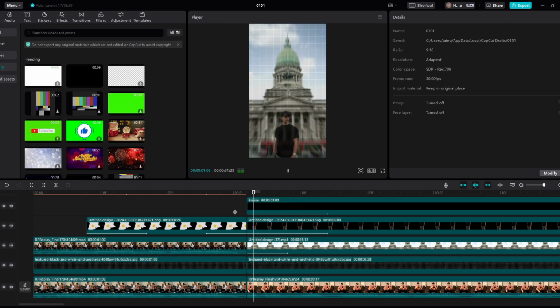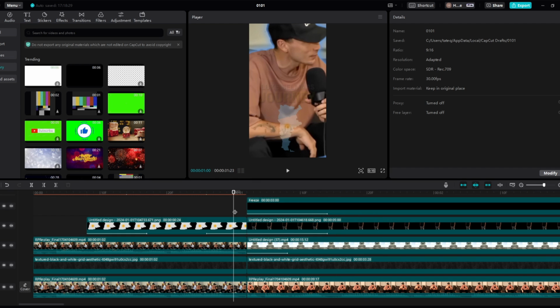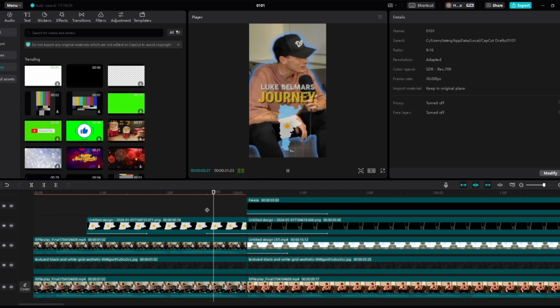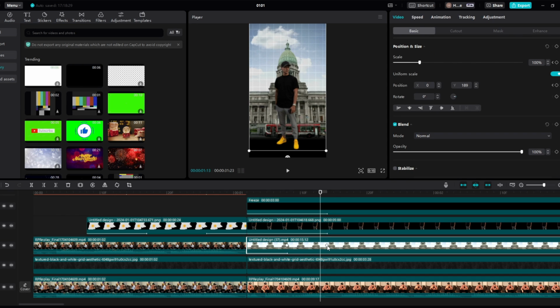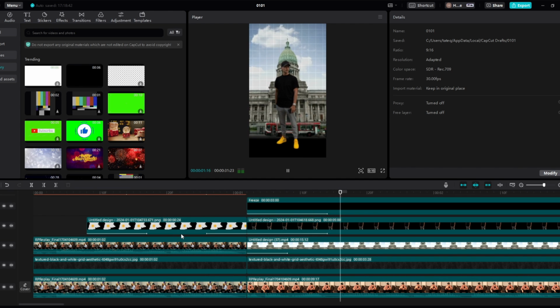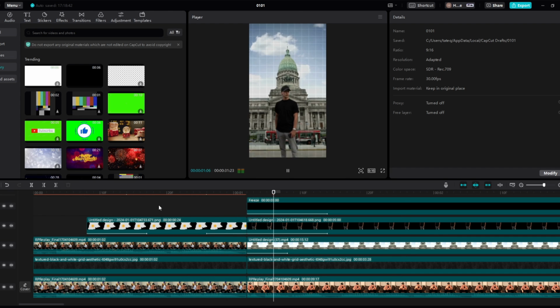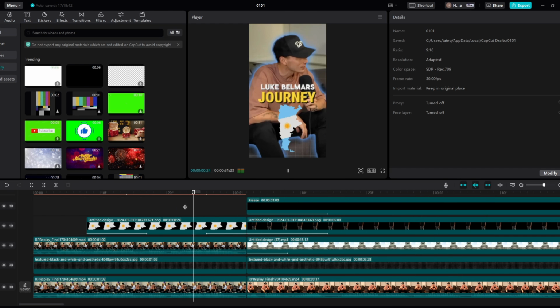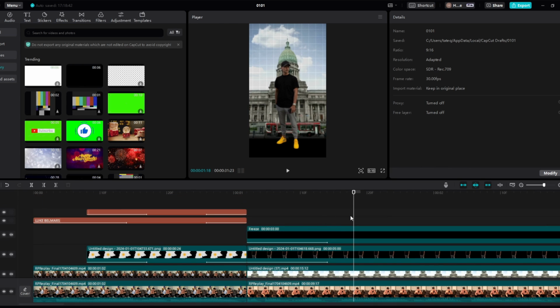I grew up in Argentina. As you can see, super. Now what we're going to do is, because Luke Belmar kind of stops right there, we're just going to bring it back a little bit, and then we can have a look at how this looks now. I grew up in Argentina. Perfect. Now this looks much better.